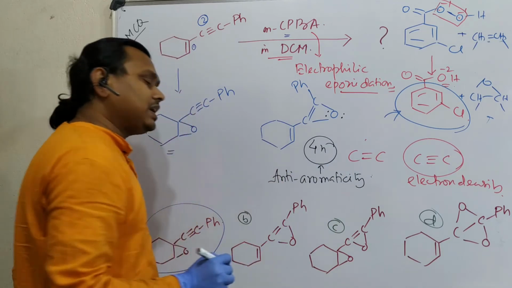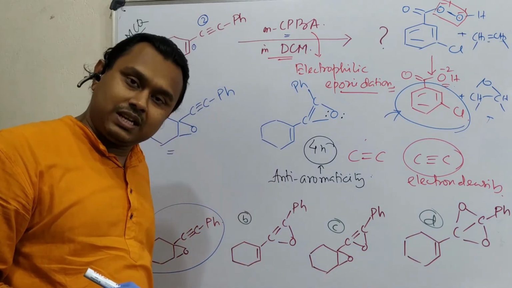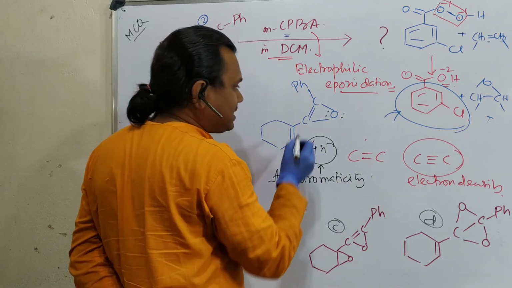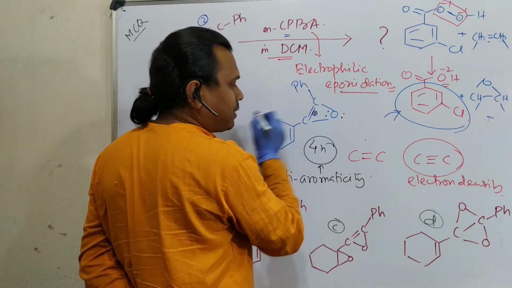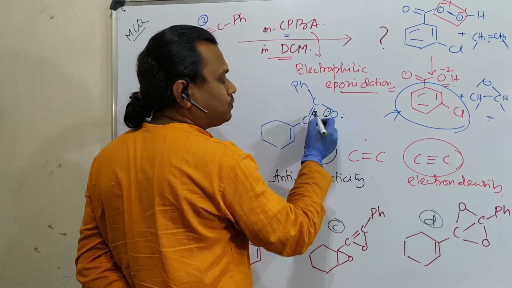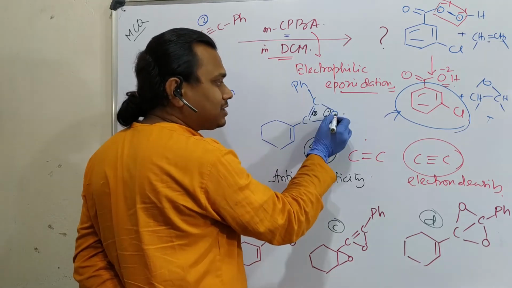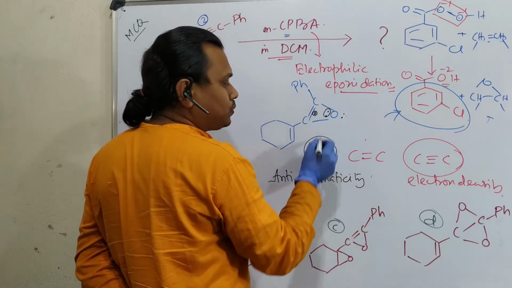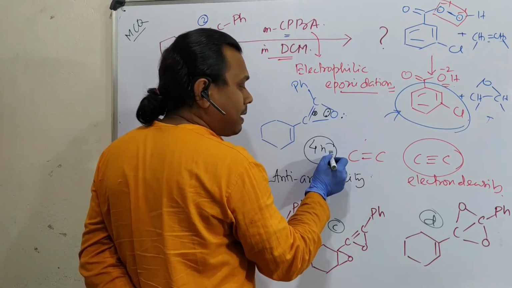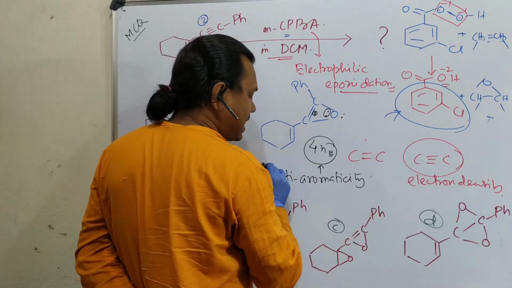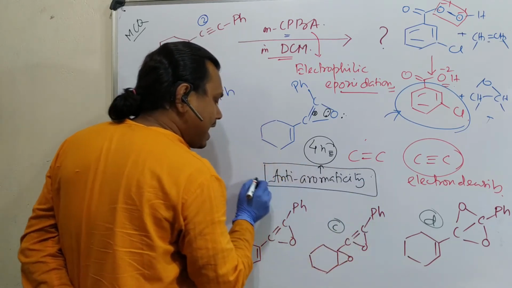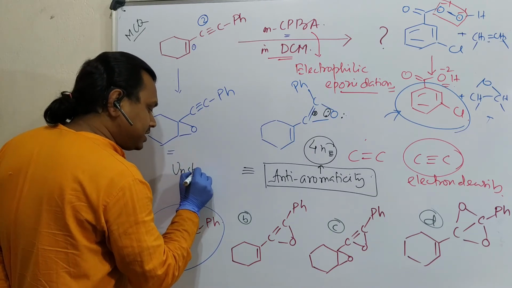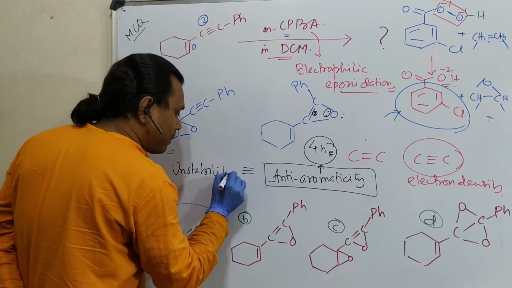If you have any difficulty in understanding Huckel's rule, I have uploaded a dedicated lecture on this, please visit. Now why am I saying 2 electrons from this pi bond and 2 from this lone pair? Actually this is planar, so one is in a p orbital, another is in an sp2 orbital. So overall 2 plus 2, 4n pi electrons. That's why this is anti-aromatic. And remember, anti-aromaticity is equivalent to instability, better to say a huge amount of instability.